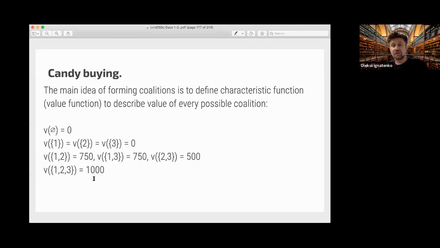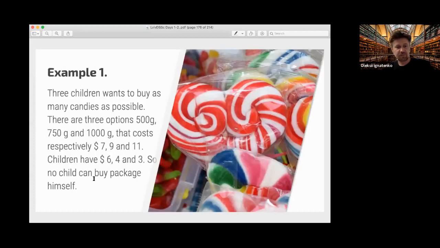So suppose that, how do you think, what proposition is reasonable to you? How many candies should the first, second, and third player get? If the rules are like this, they have 6, 4, and 3, and the packages cost 7, 9, and 11.